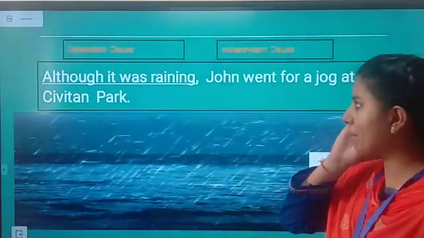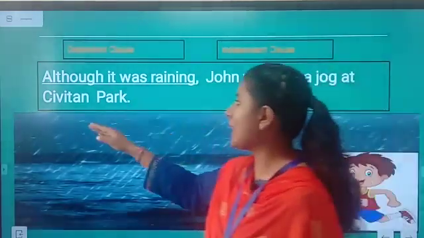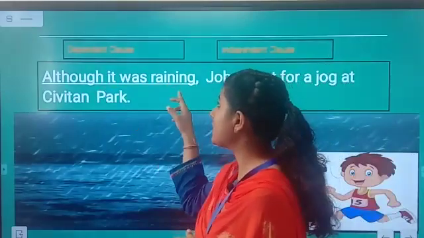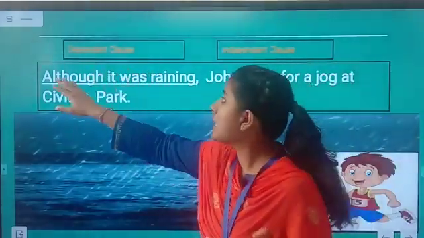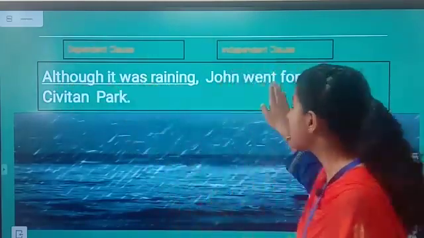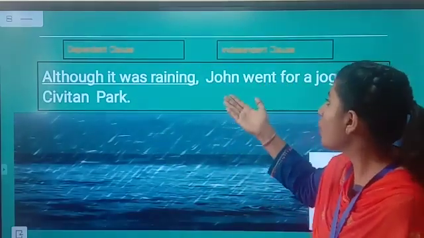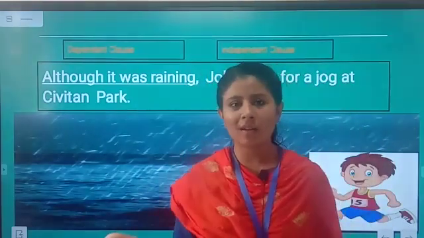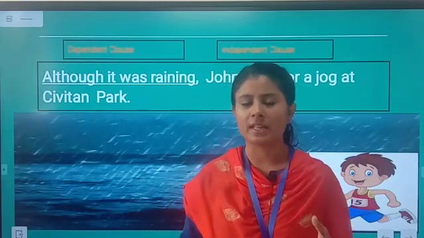You can see this example. Although it was raining, John went for a walk at Civitan Park. Here the underlined group of words is called a dependent clause. Why? Because this group of words is dependent on the other group of words to make it meaningful. If we just read this part, although it was raining, it is not conveying the complete sense, just some sense.